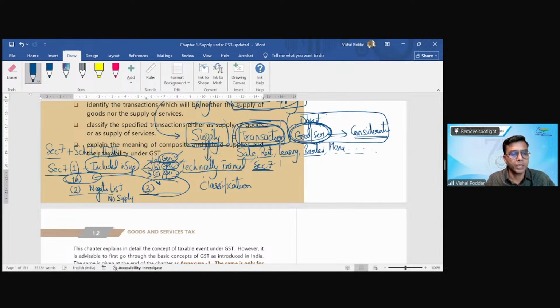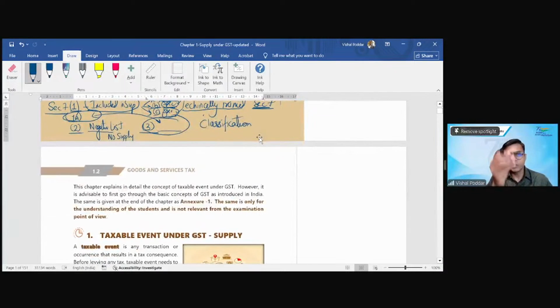Let me now give you the most important part. Whenever you want to check whether a transaction is a supply under GST or not, obviously you have to go to section 7 and read the schedules, but I'll give you the sequence. First, check if that transaction falls in the no supply category.